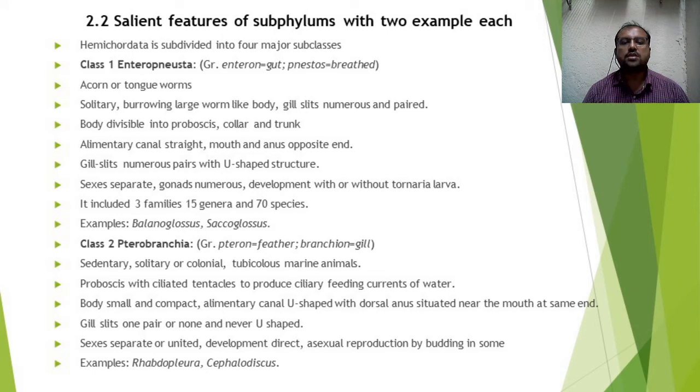The alimentary canal is U-shaped with a dorsal anus situated near the mouth at the same end.